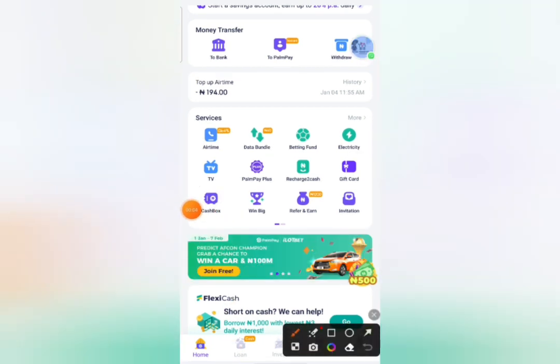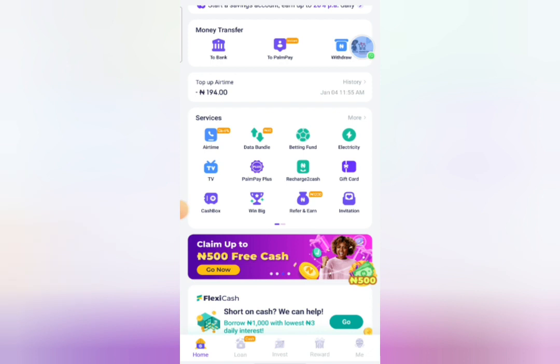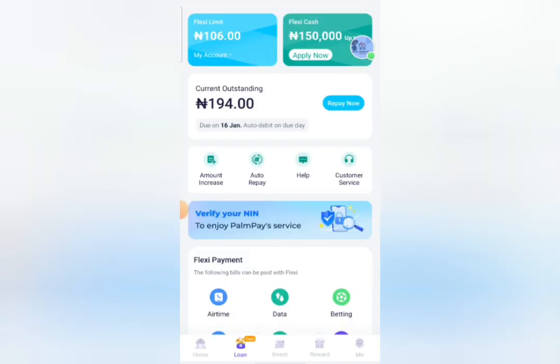So when you're here, all you need to do is look at the bottom line down here, this is what I'm talking about. Look at down here, you will see loan. So all you need to do is to click on loan. All right, it will just load and take us to this place, guys. This is where you can take a loan.